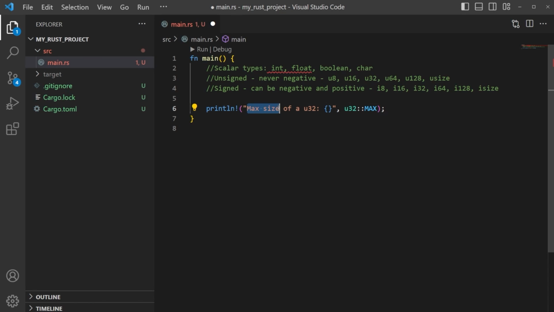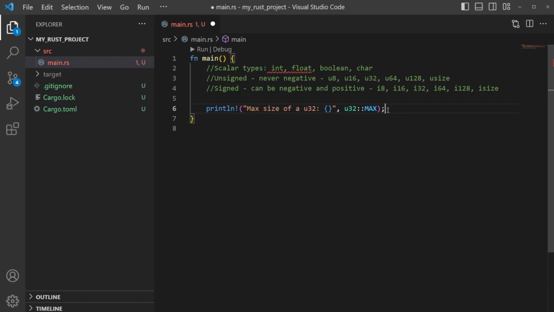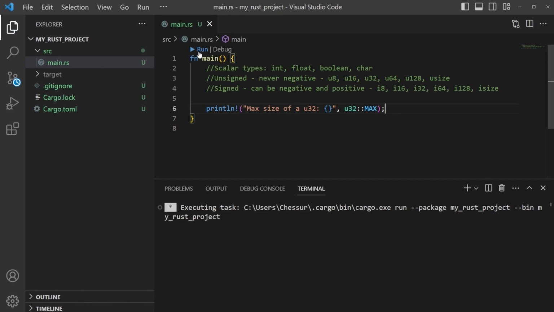The string is just saying max size of a U32, and we put these brackets here. This is a placeholder. The placeholder that we're holding for is this right here, and we're saying, hey, U32, this is an unsigned integer type. It's exactly what it's telling us. And max is saying, I'm going to take the max value that can be represented by this integer type. Cool, easy enough. Let's save that and just run this really quick.